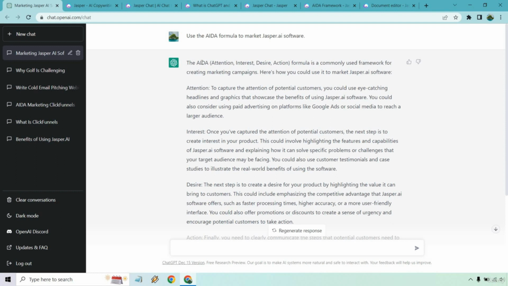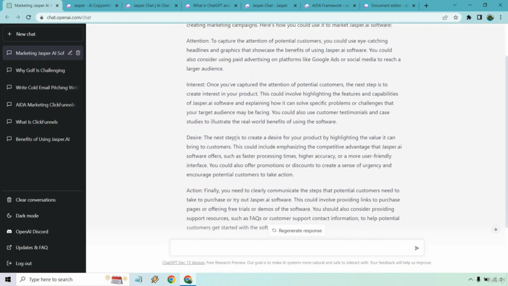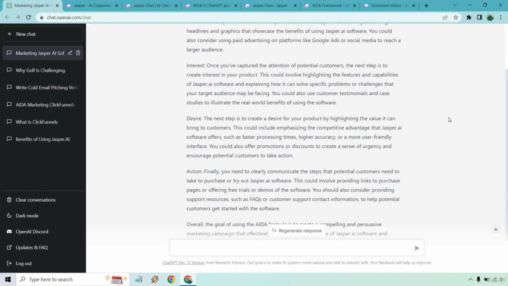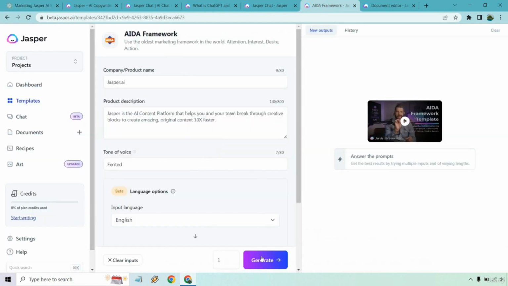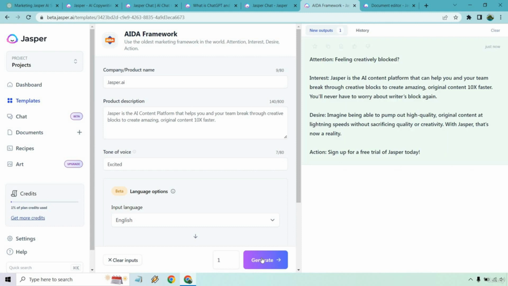So it talks about using the AIDA formula. It talks about specifically in the attention, interest, desire, and action steps, like how you could use them to actually promote Jasper. However, say if I go over here, I click on the generate button, it's actually going to use the AIDA framework, feeling creatively blocked, so on and so forth, and actually give me that formula there. Okay, so I think like we talked about before, when it comes to using marketing and business types of techniques and templates, Jasper would be better for that actual aspect.